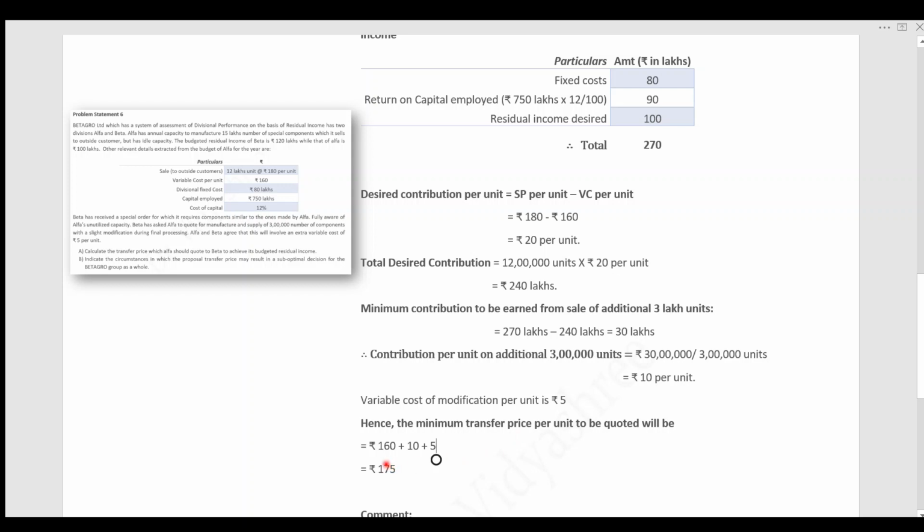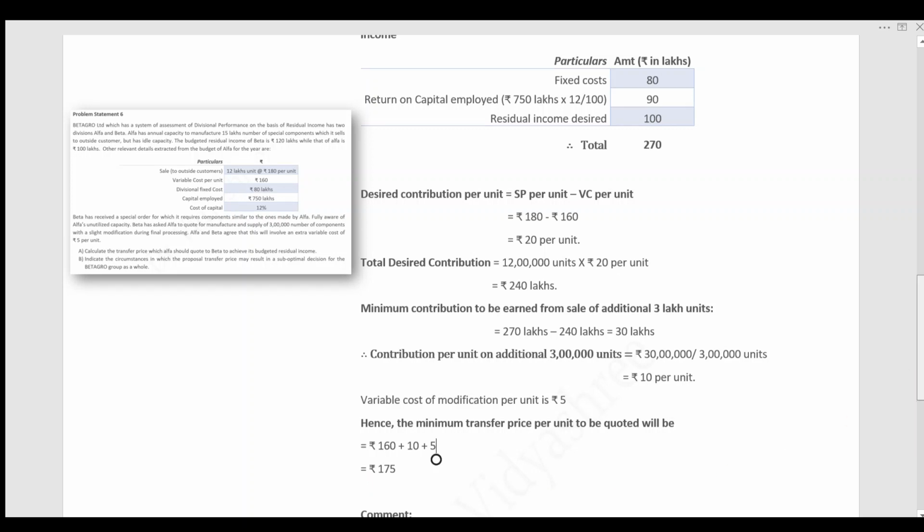Taking all these things, you can specify the minimum transfer price to be quoted. Transfer price is equal to variable cost plus contribution plus additional modification cost. The minimum transfer price is 160, which is the variable cost, plus 10, which we have calculated as the contribution, plus the modification cost of rupees 5. So the total that Alpha has to quote is rupees 175.